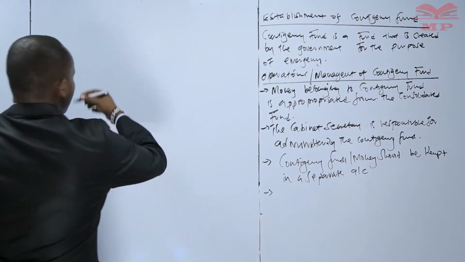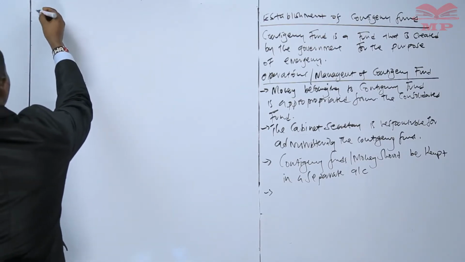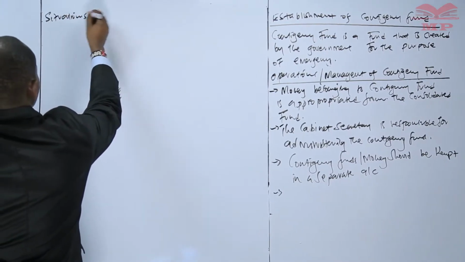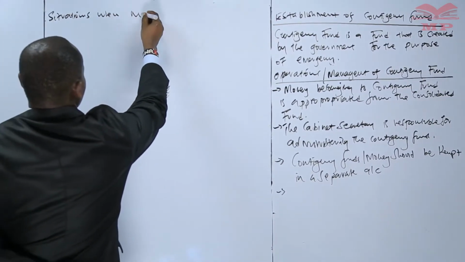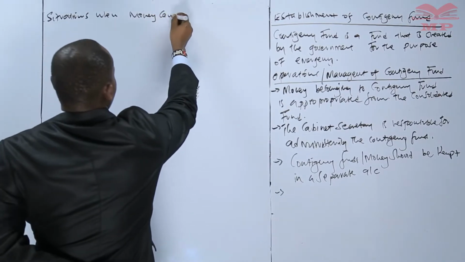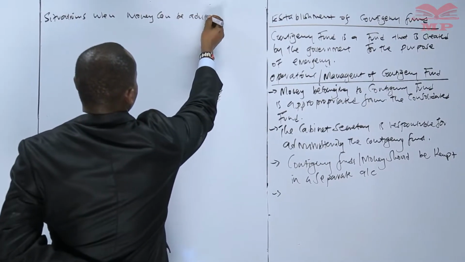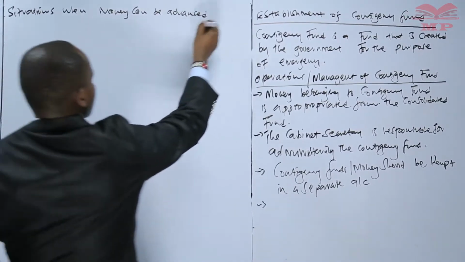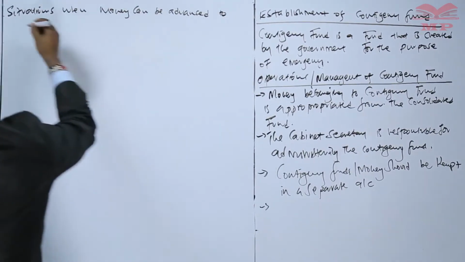So we can talk about situations when money can be advanced to cater for emergency.